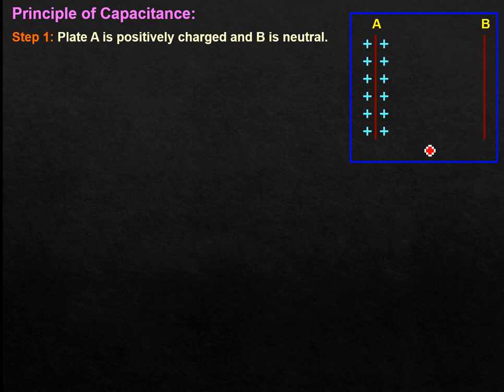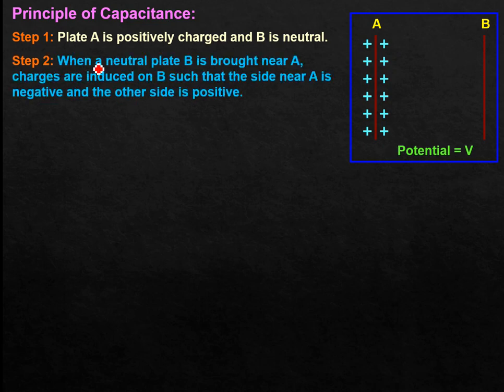In the second step, some potential V is there because of this charge. Any capital V potential we are having, because potential depends on charge only, correct? In the second case, when a neutral plate B is brought near A, charges are induced on B such that the side near A is negatively charged and the other side is positive. When B is far away there will be no effect, but when we bring it towards plate A, which is already charged,